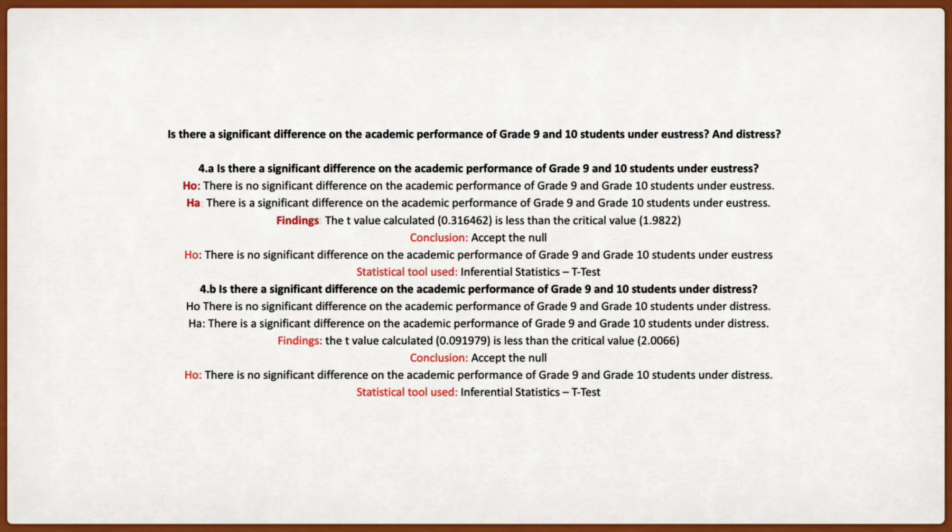4.b. Is there a significant difference on the academic performance of grade 9 and 10 students under distress? The null hypothesis says that there is no significant difference on the academic performance of grade 9 and grade 10 students under distress, while the alternative says that there is a significant difference on the academic performance of grade 9 and grade 10 students under distress.